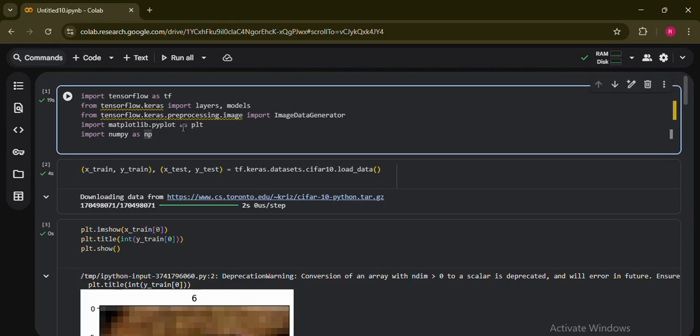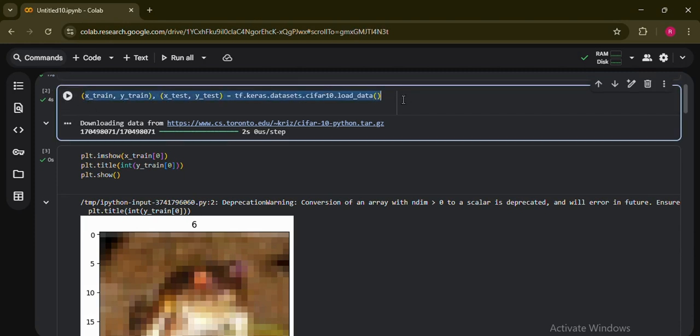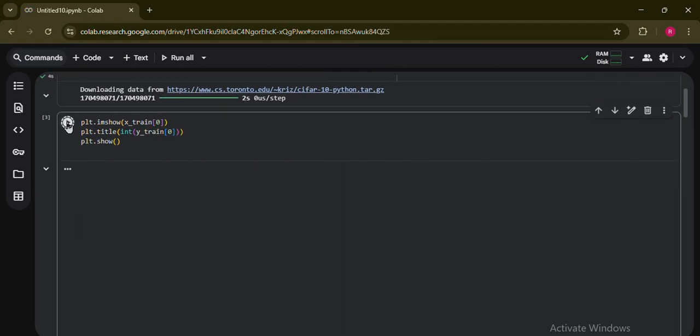Okay, after importing and installing all the essential libraries, we need to load a dataset. This is how we are going to load a dataset using TensorFlow and Keras. When we load the dataset, the images are 32 by 32 RGB images. For beginners, the best dataset is CIFAR-10. It has 60,000 colored images belonging to 10 classes like elephant, dog, cat, etc. So yes, we can load the dataset with this line.